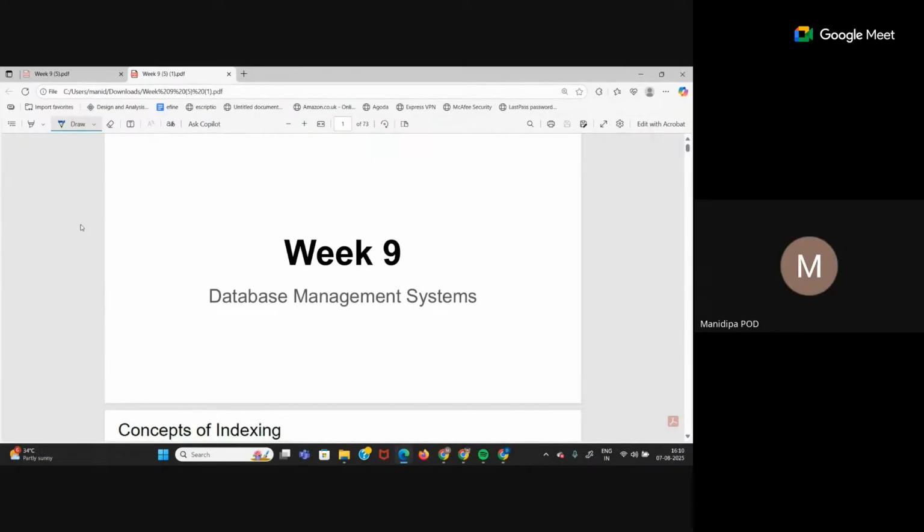In a book we have an index where the structure is like this. We have the chapter names and we have the page numbers. So for a particular chapter that you want to study, you just find that chapter name and the corresponding page number. This exact concept we use in databases also for efficient searching. A table in a database might have thousands of records. If I want to access a particular record, instead of looking through the entire database and wasting that much time and resources, we can just access the index.